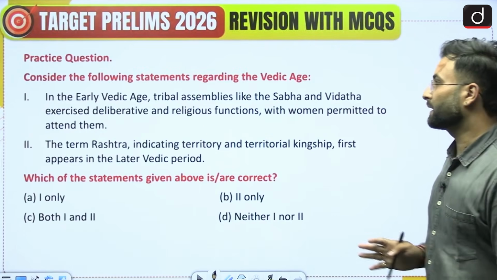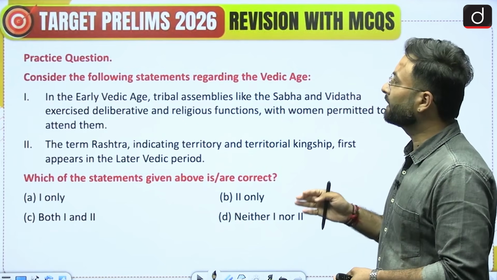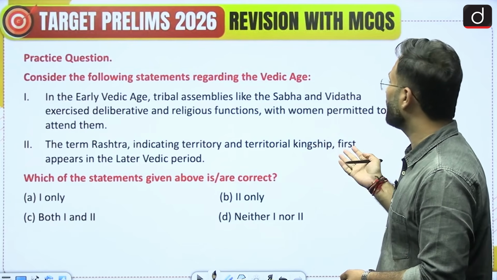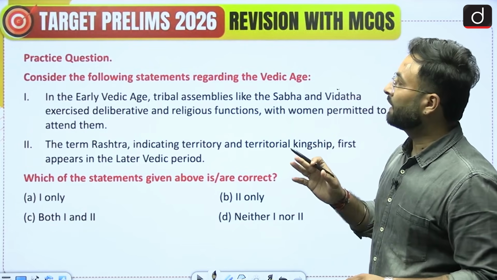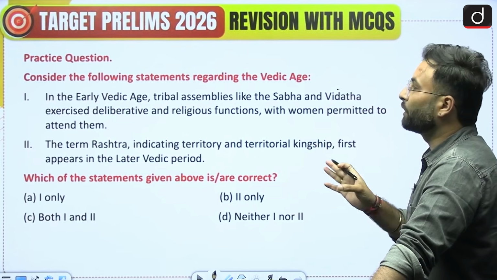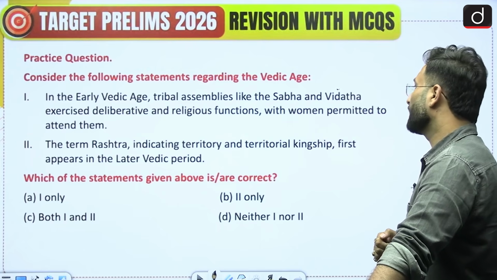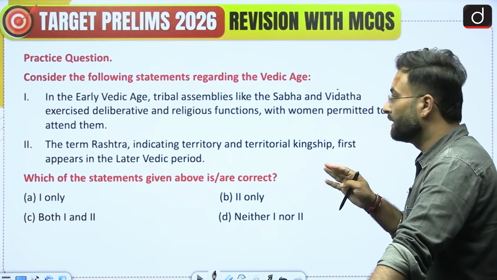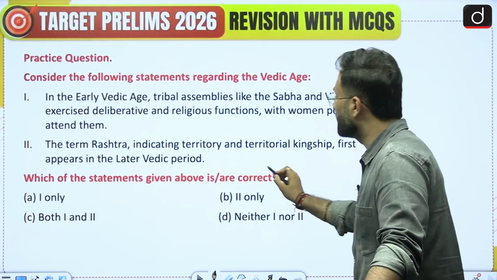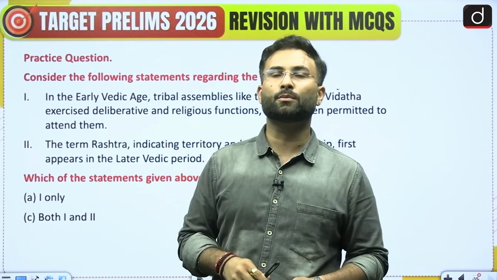And now for your practice, there is this question: consider the following statements regarding the Vedic age. In the early Vedic age, tribal assemblies like Sabha and Vidatha exercised deliberative and religious functions with women permitted to attend them. The second: the term Rashtra, indicating territory and territorial kingship, first appears in the later Vedic period. You have to choose the correct statements. So you can attempt this question and answer to me in the comment box.